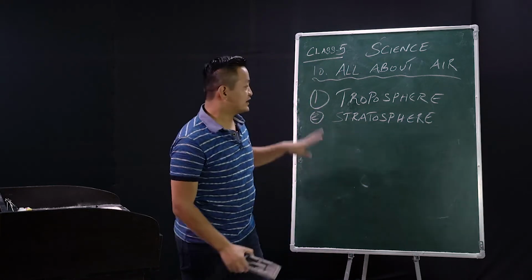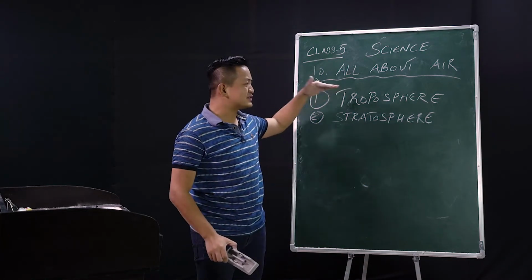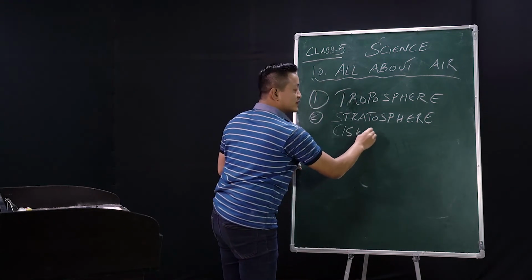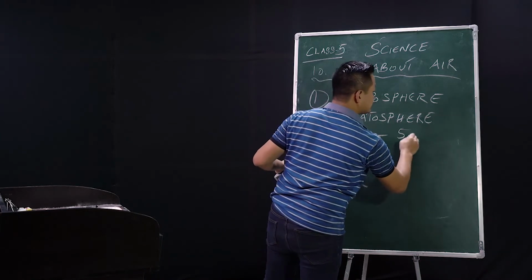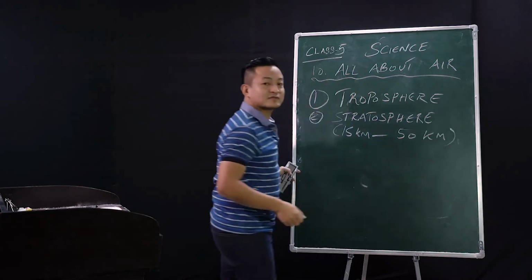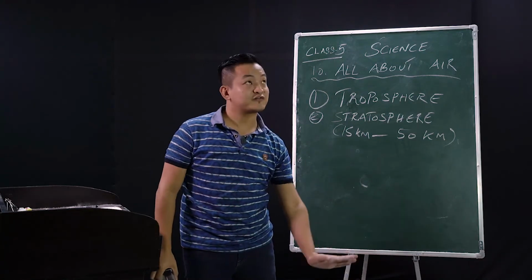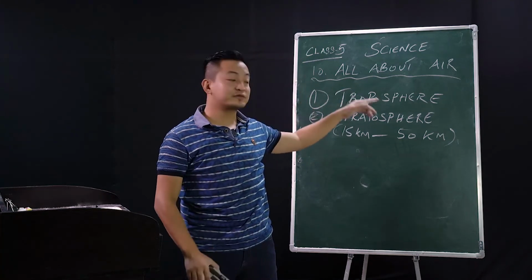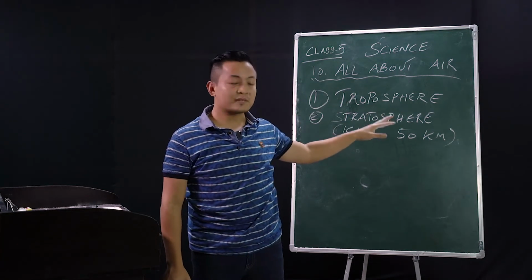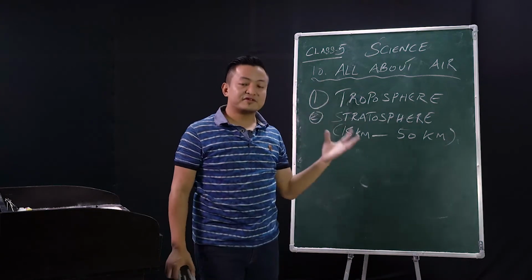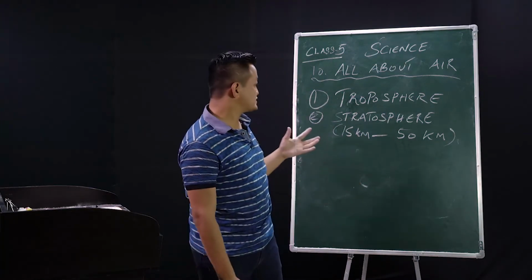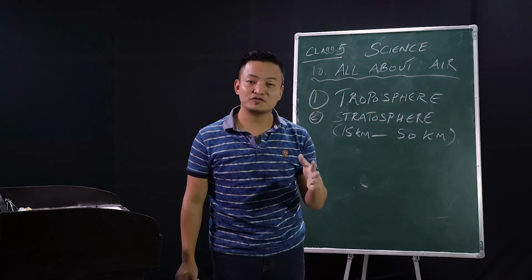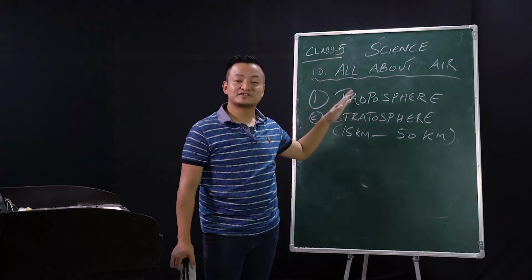Clear? So it extends from, troposphere was till 15 kilometer, right? So this one will be from 15 kilometer till 50 kilometer. Clear? So from 15 kilometer till 50 kilometer, you will find the stratosphere layer. And this layer is very, very important because there is an ozone layer, okay? The ozone layer is present inside this stratosphere.